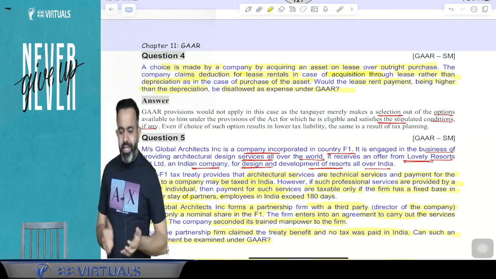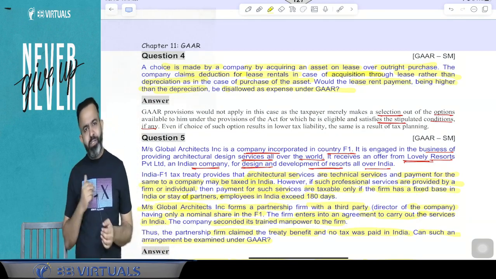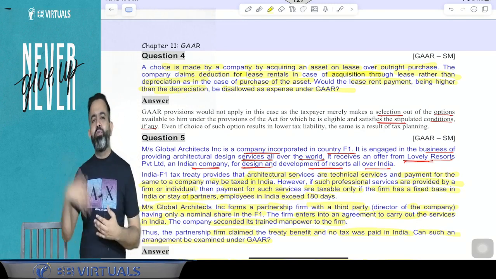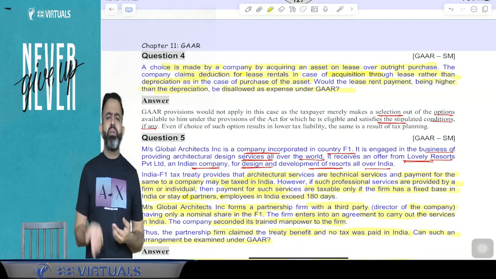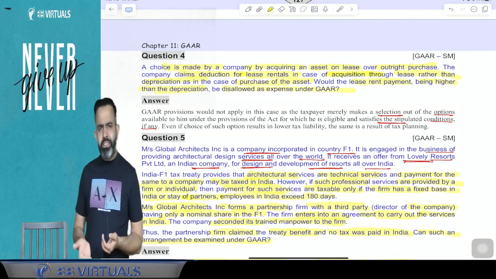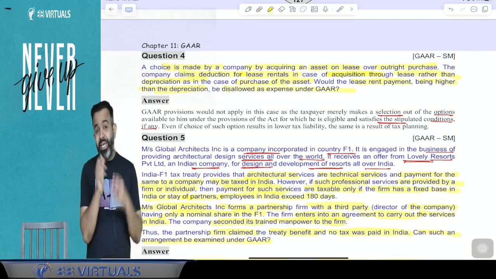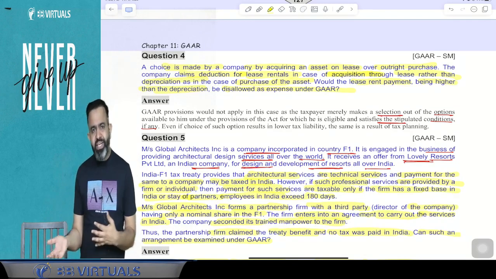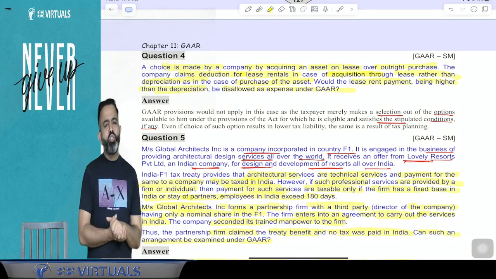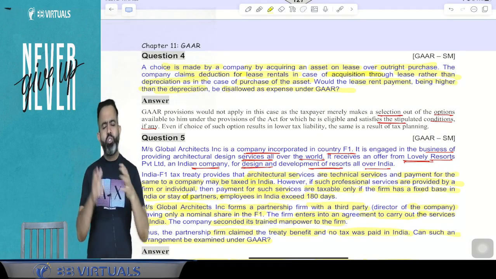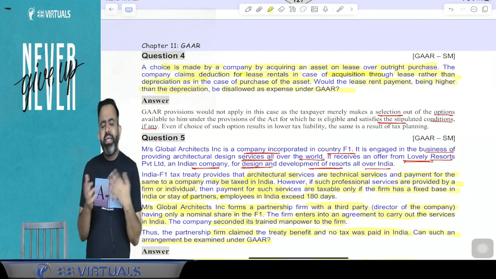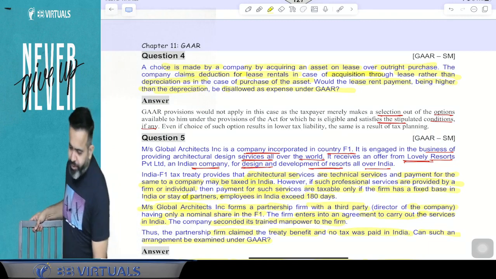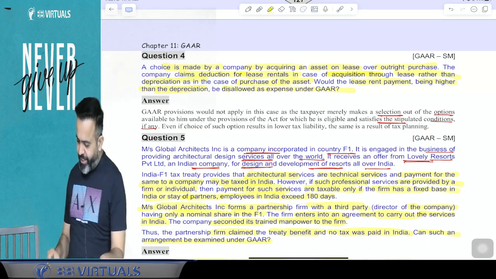Is the assessee misusing the law? The answer is no. Because in the income tax law they clearly mention that if you take an asset on lease, the rent will be allowed, and if you purchase an asset, then depreciation will be allowed. So is the assessee doing anything unfair? Is the assessee avoiding tax? The answer is no. When the assessee is not avoiding any tax here and the choice is given in the income tax law, the assessee can take any choice. So here, guys, there is no need of the GAR. So what does this particular point say, try to understand.